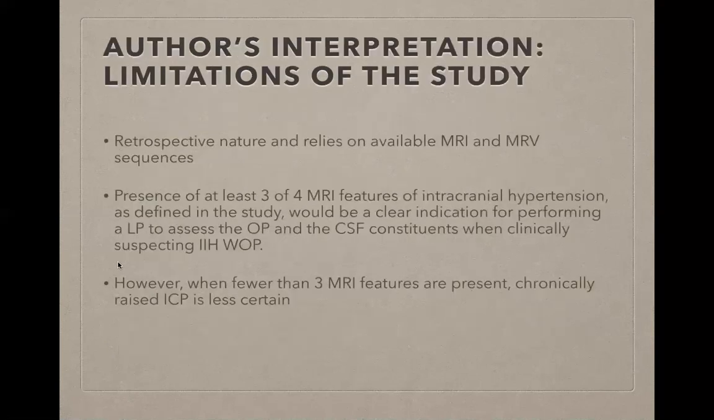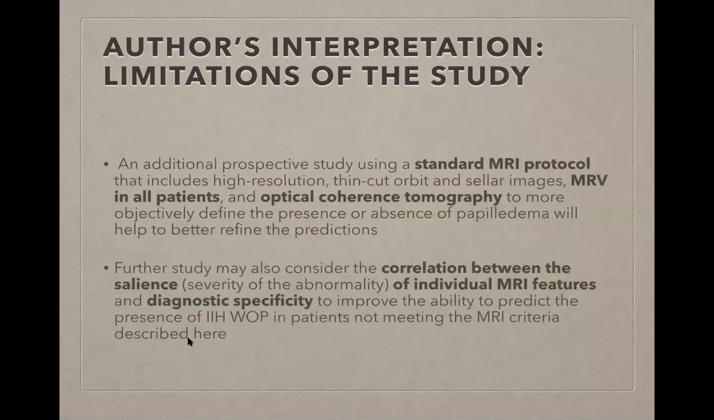The limitations of this study, according to the authors, were as follows. It was a retrospective study which relied on available MRI and MRV sequences. It required the presence of at least 3 or 4 MRI features as defined in the study, and that would be a clear indication for performing a lumbar puncture. However, when fewer than 3 MRI features are present, then chronically raised ICP is less certain.